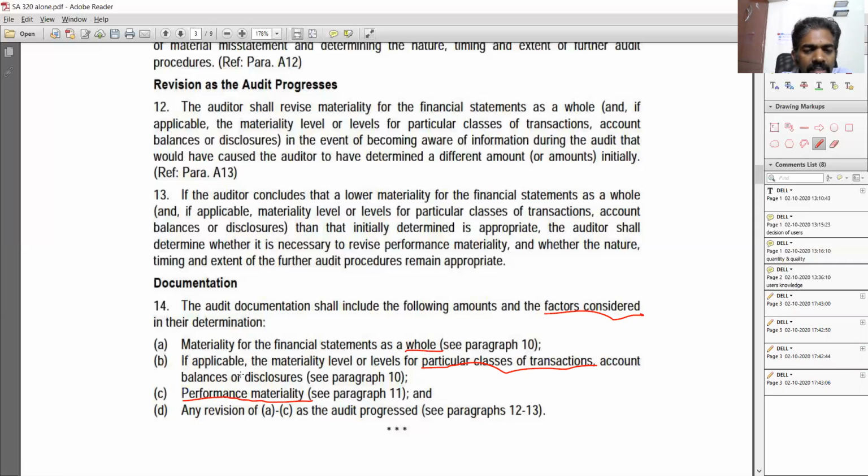And for A to C, if there is any revision happening to all three of them or any of the three above items, then as the audit progresses, he has to retain the same level of evidence he is maintaining for A to C in terms of revision. At the time of revision: why he is revising, what are the documents which changed, what is the new materiality, and whether he has assessed the other materialities as well, performance and particular classes of transactions. With that, let's get into one quick example and understand whether it is clear.